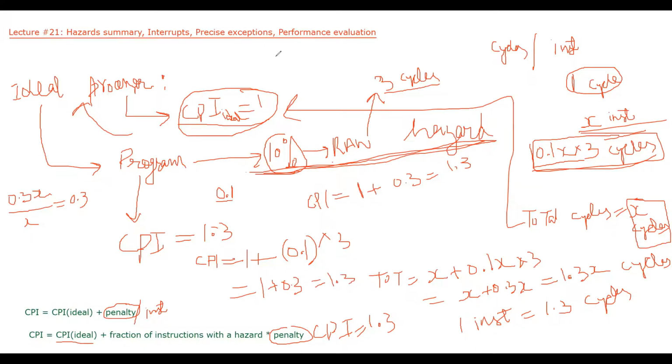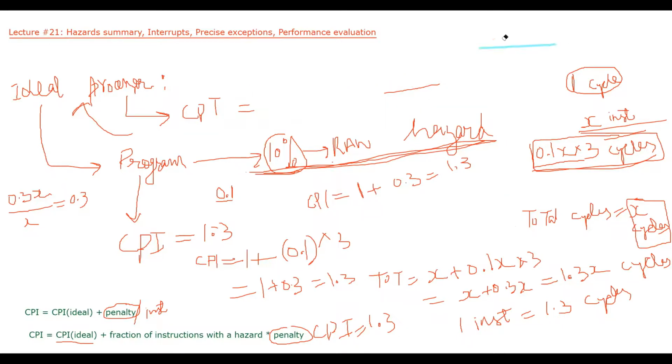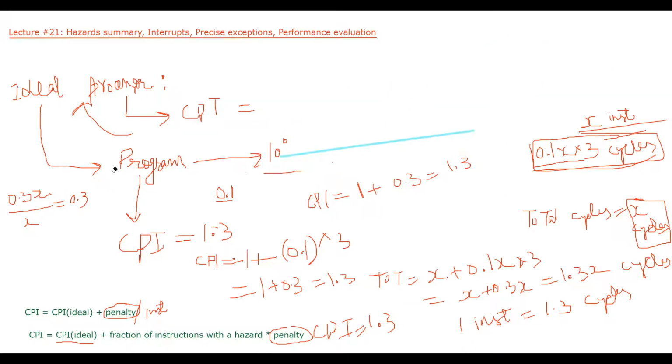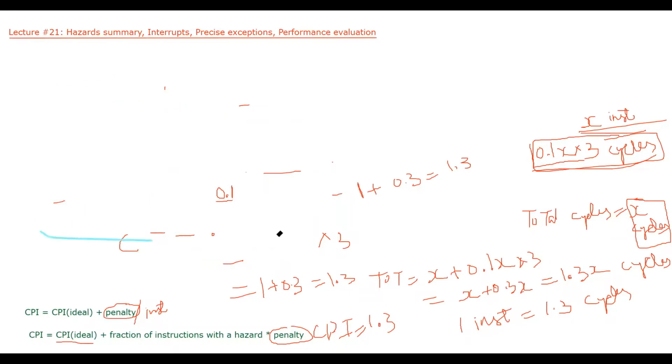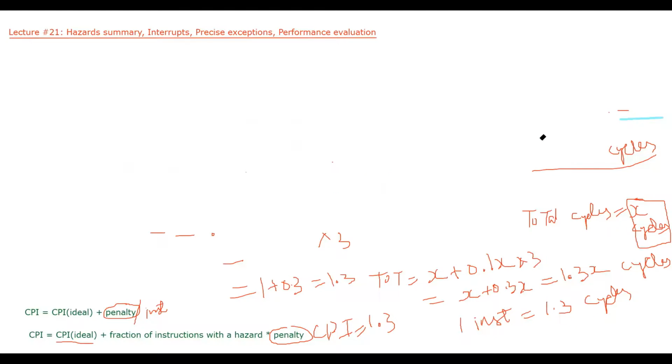Okay. Now let's write the same problem again, but now let's increase the complexity a little bit. But we will use these equations only to calculate the CPI. Let me say that idle CPI is equal to 1.